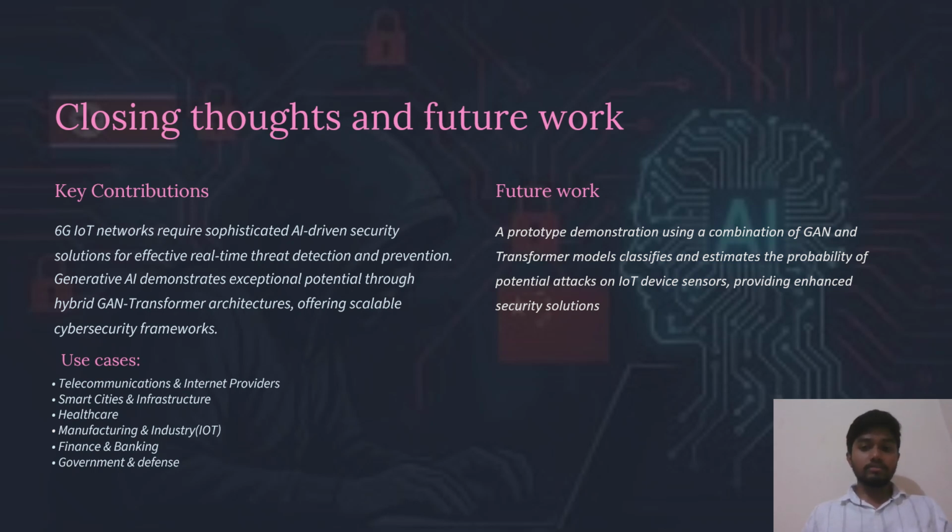We are using both models, the GAN and the transformer, for generating the probability of which type of attacks happen and how much probability there is that they will happen in the future. So we are using this prototype for predicting the future, and also proactive detection, to enhance the security solutions. This is the overall introduction of this project.